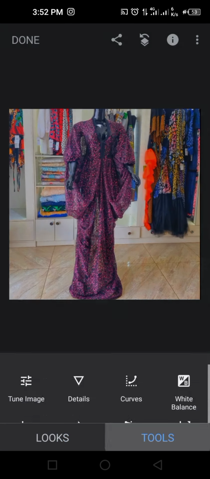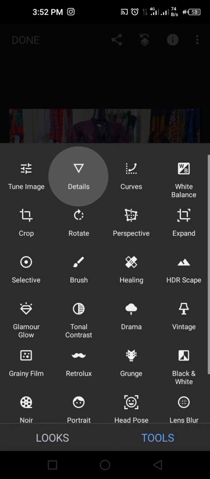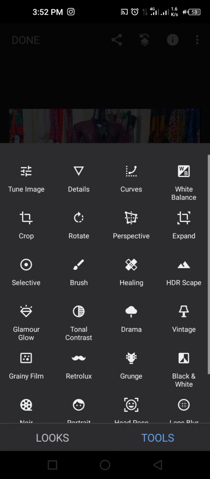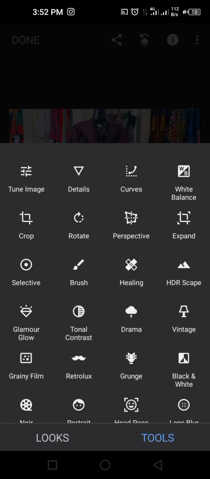If you're able to master these tools: tune image, details, and selective. Then if you want to crop maybe once in a while, if your picture is too big or something, healing, that is the first thing you need to know. Crop, everybody knows how to crop pictures.